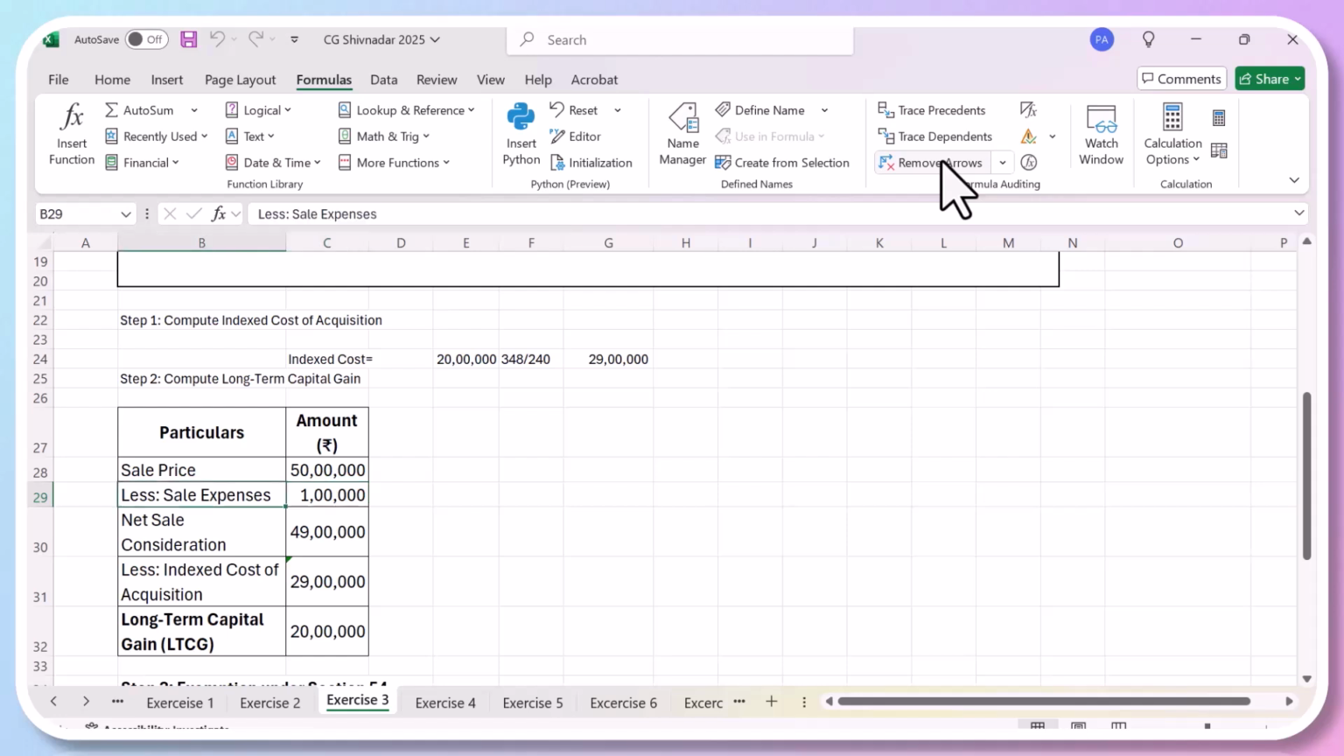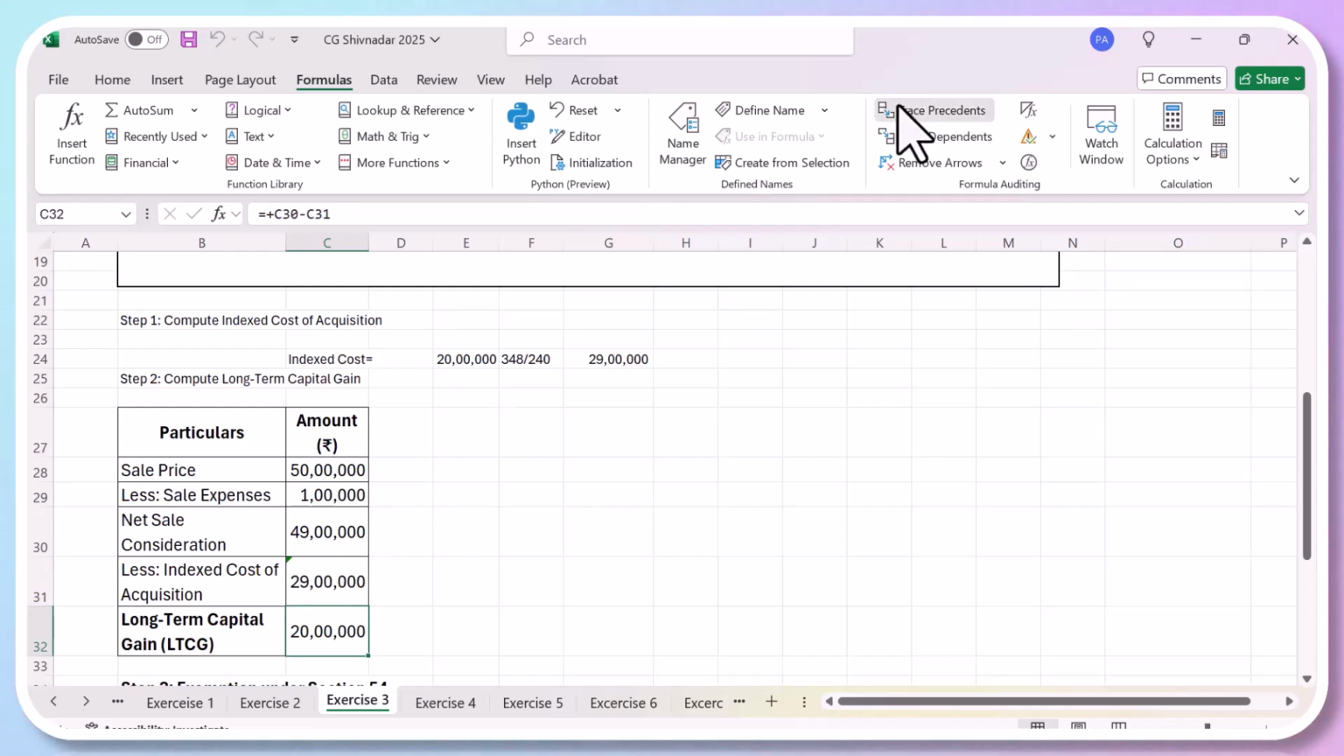So he has paid some money as brokerage. Whenever you sell a house, you need to pay some brokerage. So he has paid 1 lakh brokerage. So the net sale consideration is 49 lakhs. Now the indexed cost of acquisition is 29 lakhs, which is here. Okay. So this figure has been repeated here. So long-term capital gain will be how much? 20 lakhs. Is that clear? Which is the difference between these two.